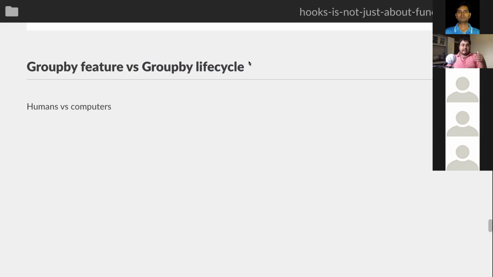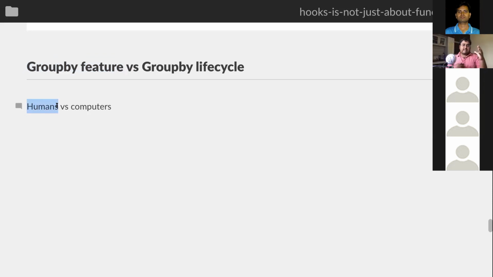But in the case of hooks, what we tend to do is group by feature. So we tend to say, I don't care about what all is going to happen during update. What I care about is, for this feature, what are the life cycles that we need, and can we write them together? Can you write the whole code in the same place? So I think this makes more sense for how we think.